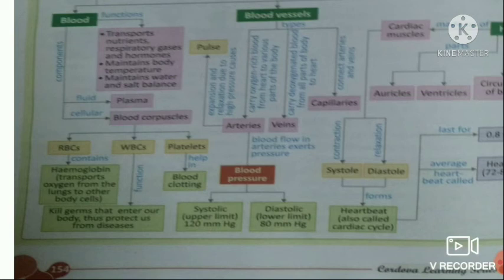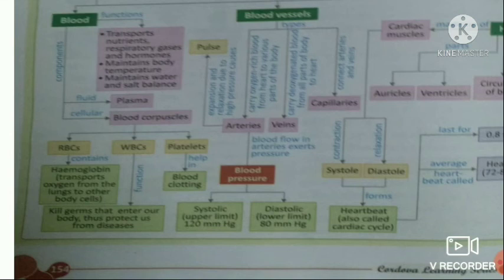Because as the blood comes in contact with air, immediately these platelets will burst and release that protein which will prepare a thin network of fibers, and the blood cells will be entrapped or entangled in between the threads of this network, and in this manner the blood will stop coming out from the body, and it will get clotted. In this manner, blood clotting occurs in our body whenever we get injured.